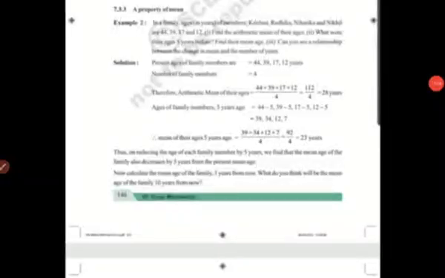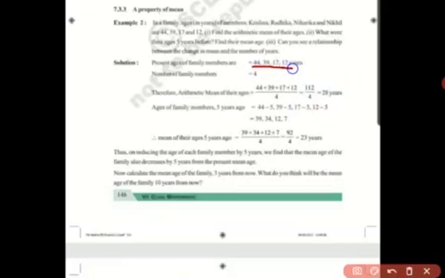The present ages of the family members are 44, 39, 17 and 12 years of Krishna, Radhika, Niharika and Nikhil. They are all of the same family, and their ages are given. They're asking us to find the arithmetic mean of their ages.